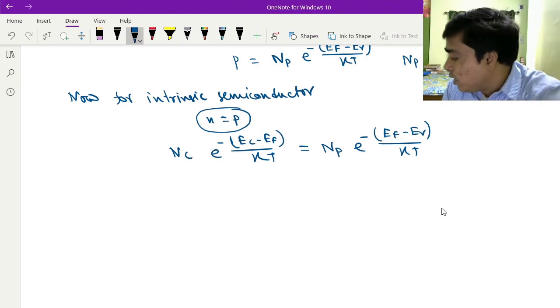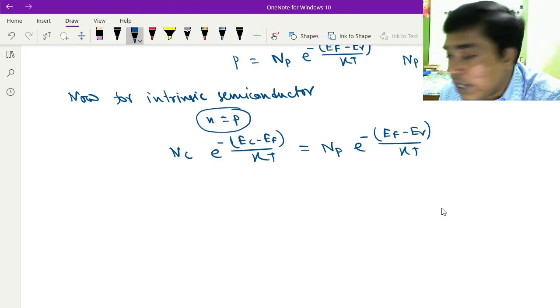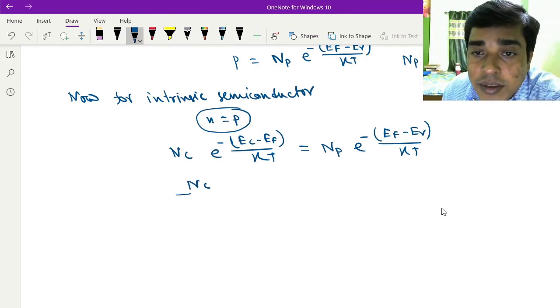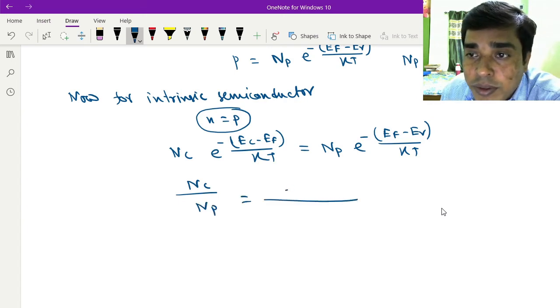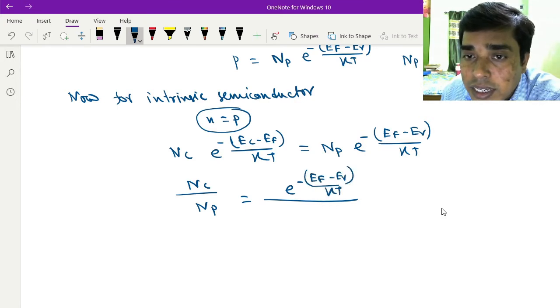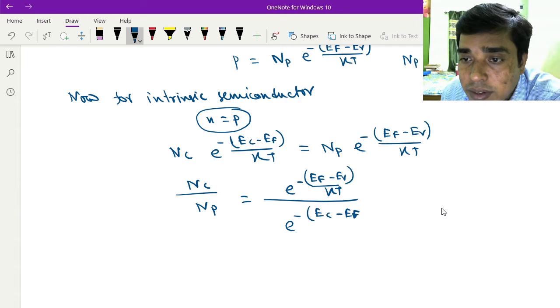So it can be written as Nc divided by Np equals e to the power minus EF minus EV divided by kT divided by e to the power minus EC minus EF divided by kT.